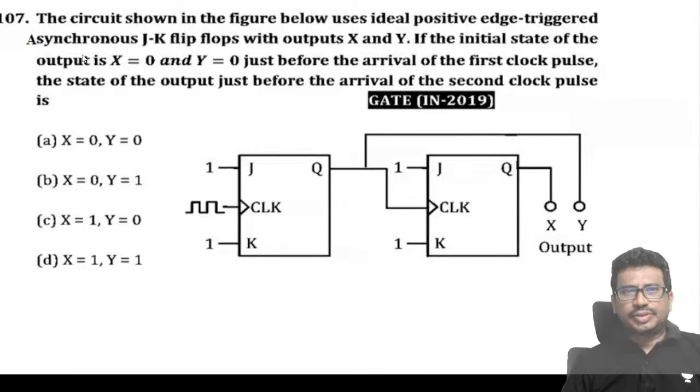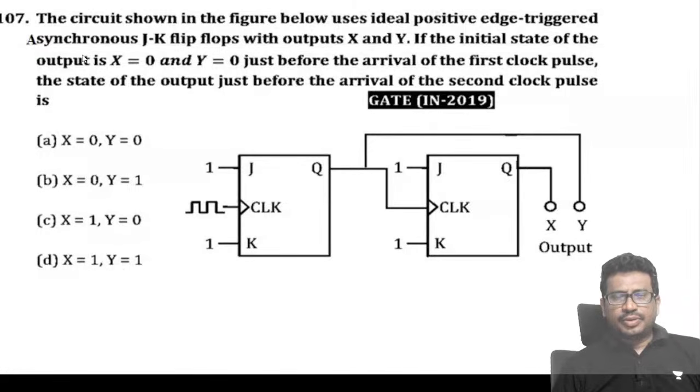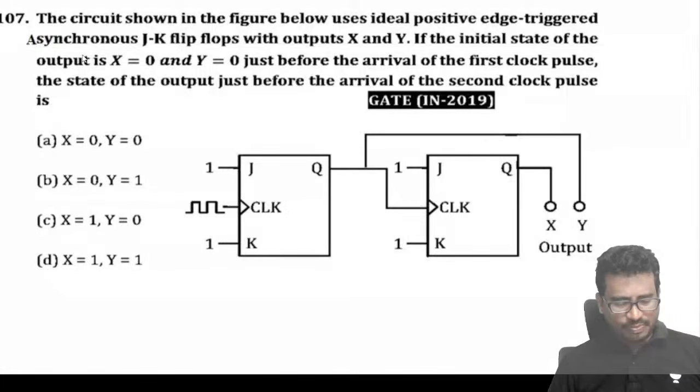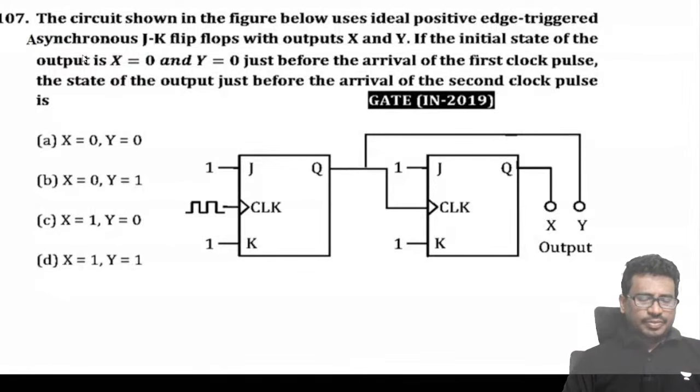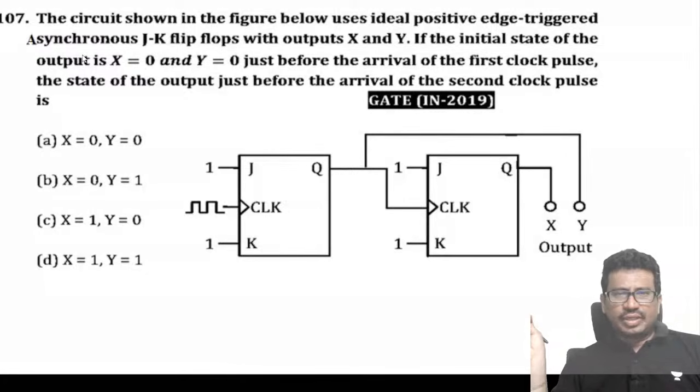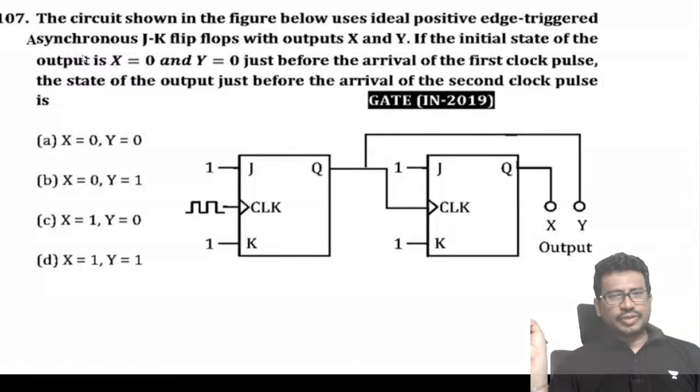Next. The circuit shown in the figure below uses ideal positive edge-triggered synchronous JK flip-flops. You can see they have given the J value as 1 and the K value as 1.